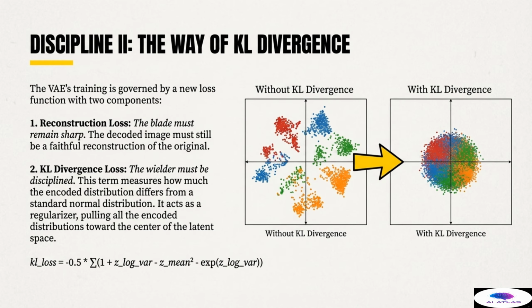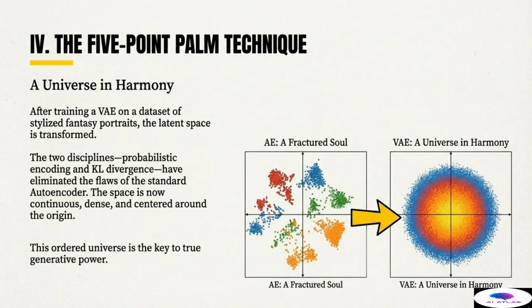The visual change is dramatic. The sparse, chaotic islands of the standard autoencoder are compacted and smoothly merged into a single, functional universe of data. This organized space is the absolute key to true generative power. The combination of the two disciplines results in the 5-point palm technique, achieving a universe in harmony. After training a VAE using both the reconstruction loss and the KL divergence loss, the latent space is fundamentally transformed. We can visualize this transformation by comparing the autoencoder's results on the left to the VAE's results on the right, using a dataset of stylized fantasy portraits, for example.